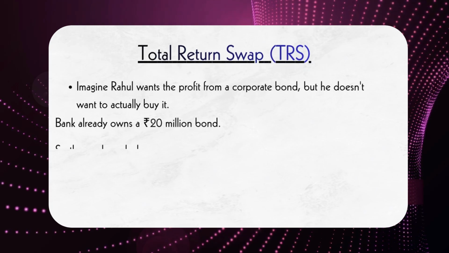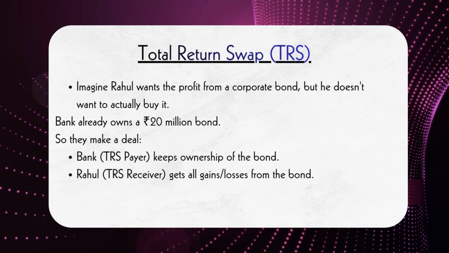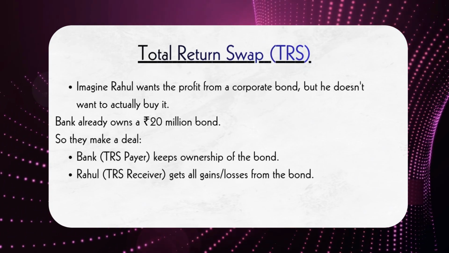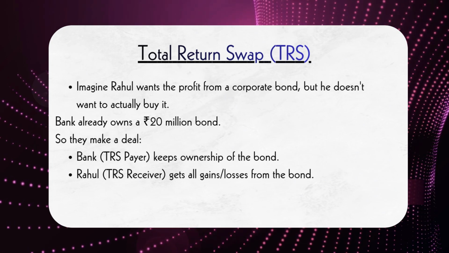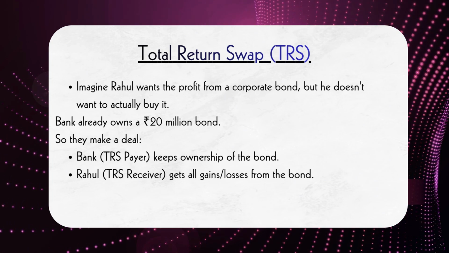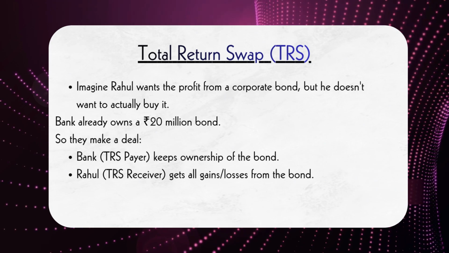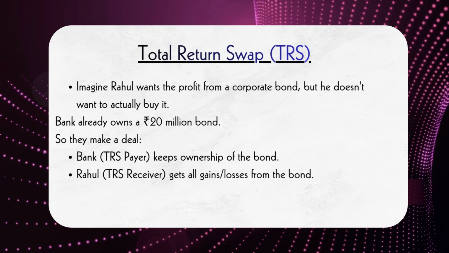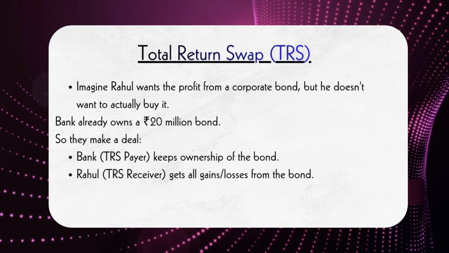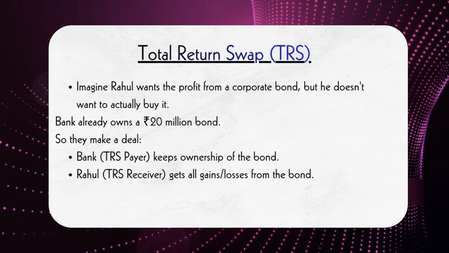Imagine Rahul wants to earn money from a corporate bond, but he does not have 20 million rupees to buy it. A bank already owns the bond. Rahul and the bank enter into a total return swap, or TRS. In this arrangement, the bank keeps legal ownership of the bond, but Rahul receives all the economic benefits and losses